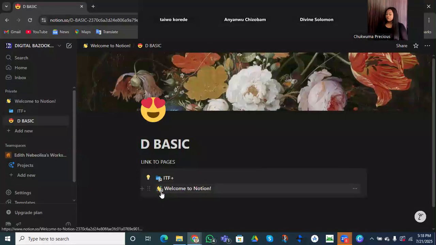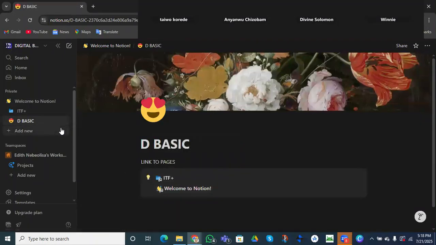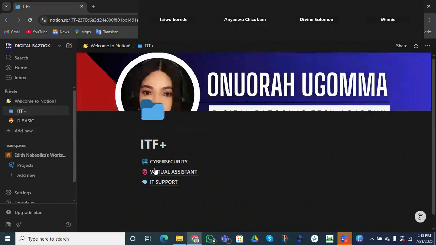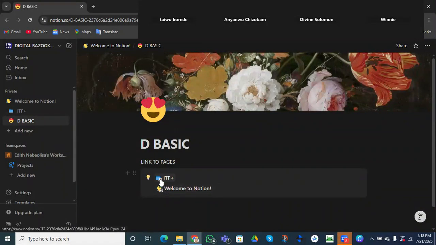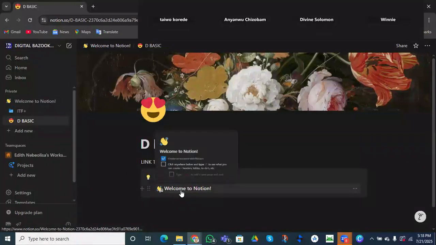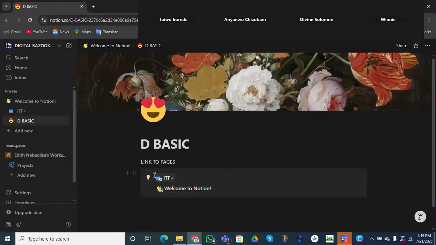Do you see this icon here? Are you seeing the icon? So now I was able to link these 2 pages together. So even if I come to my icon, you are going to see all those pages that we've linked together. And when we come to this, remember in our basic, we linked IT, our IT fundamental plus, right? So we linked it under basic with our Welcome to Notion. So you can link as many pages and as many folders together, right? The only thing you need is to do what?